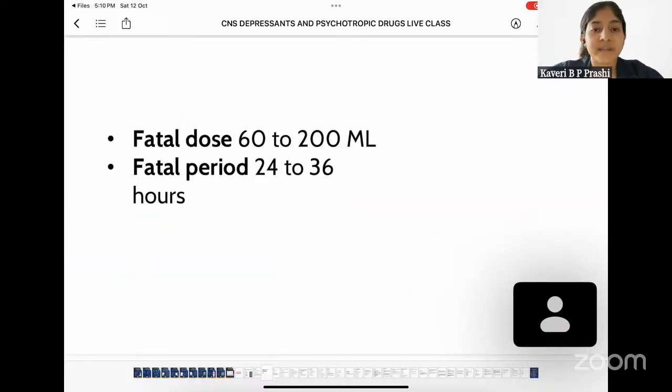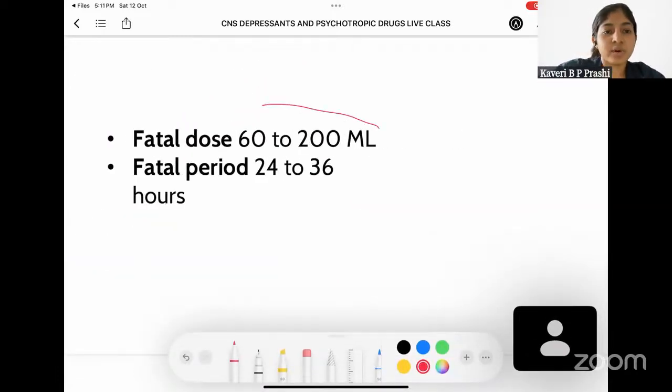Now, coming to the fatal dose, it is around 60 to 200 ml. And the fatal period is going to be 24 to 36 hours. That is, it is going to be 1 day.